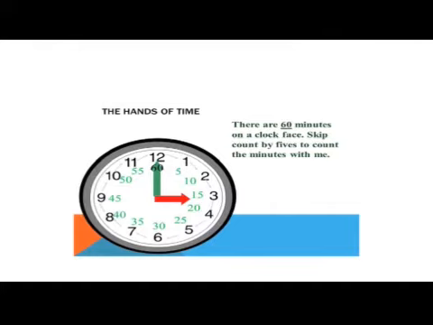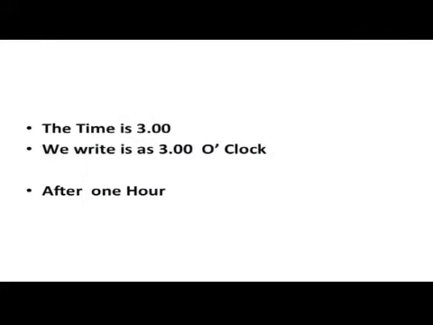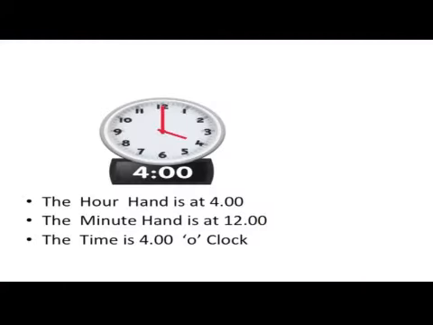Now look at the picture. The short hand of the clock is at 3. The long hand of the clock is at 12. Therefore, the time is 3 o'clock. After 1 hour, look at the picture. In this clock, the hour hand is at 4. The minute hand is at 12. So, the time is 4 o'clock.